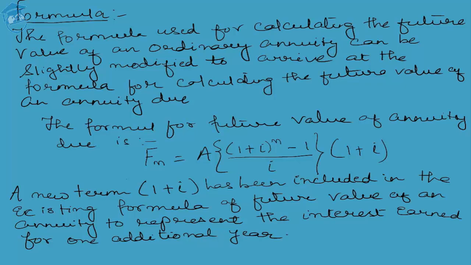Now, the formula for the future value of an annuity due is Fn is equal to A within bracket 1 plus I to the power of n minus 1 bracket close whole upon I, multiplied by 1 plus I. So students, you may very well see that the entire mother formula remains the same.